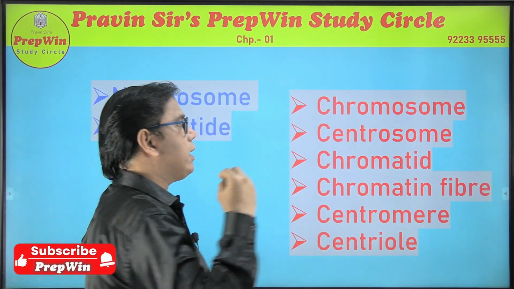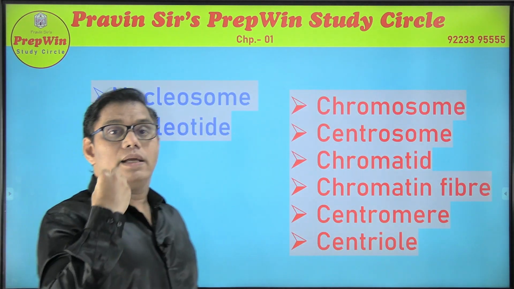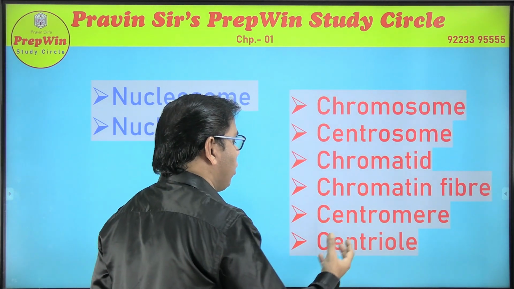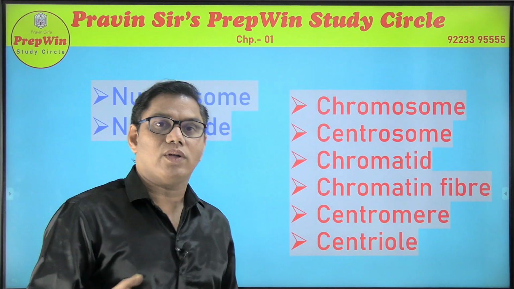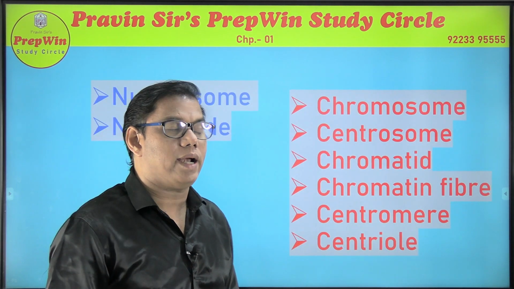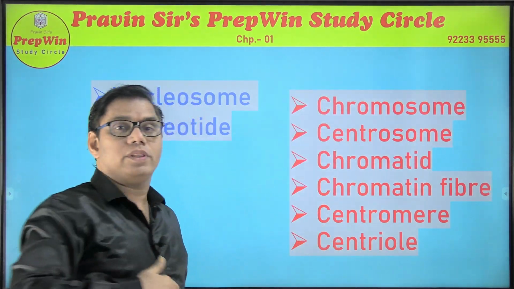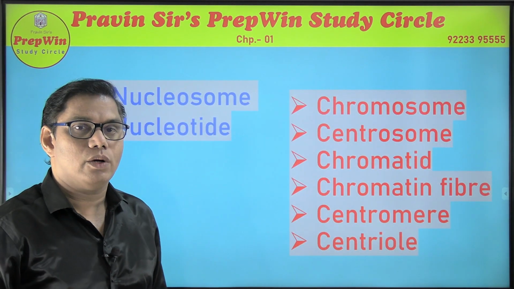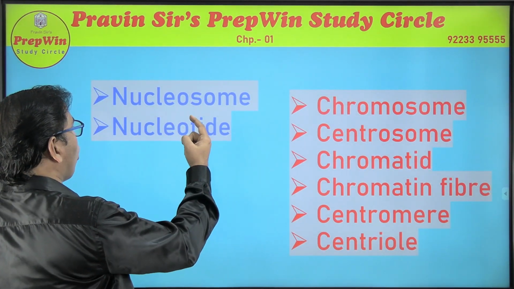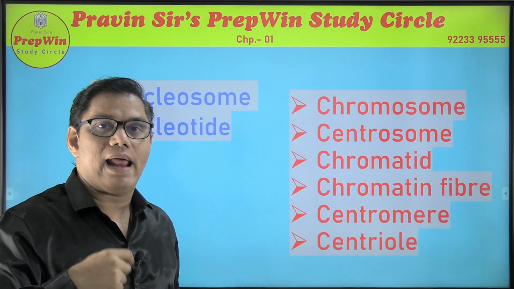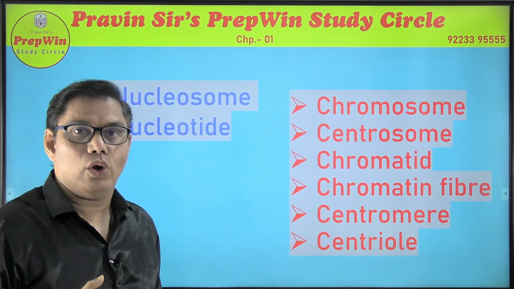In some case, you will get a question to explain what is chromatin fiber, or in other case, you will get the location of centromere or the function of centriole. So these are the questions which we are going to get. So have a good hold over all the words coming from C. They all look similar but they are not. After C we have N, nucleosome. You know DNA wrapped around 8 histone balls. That unit is called a nucleosome.